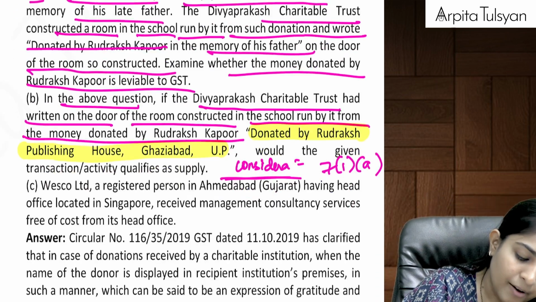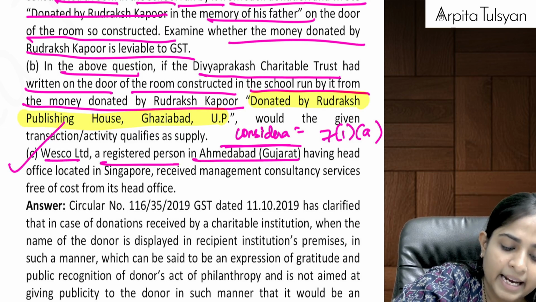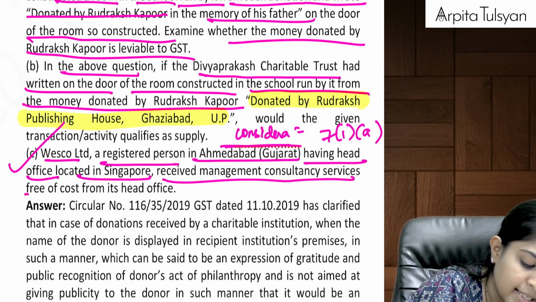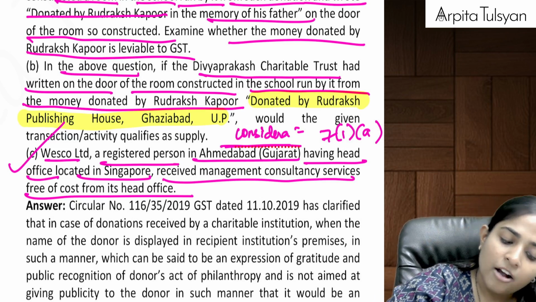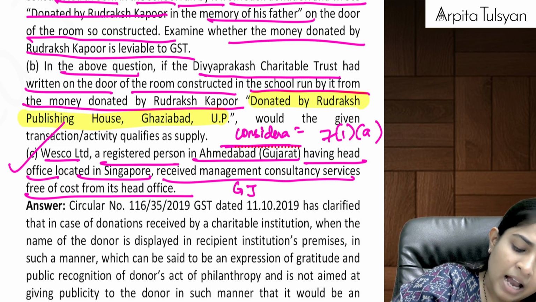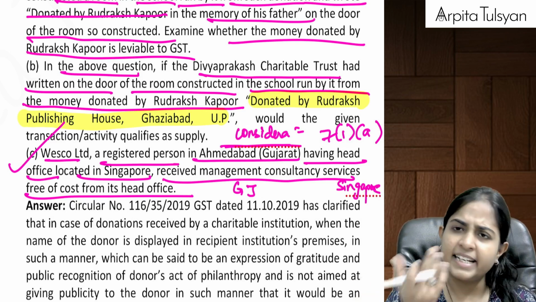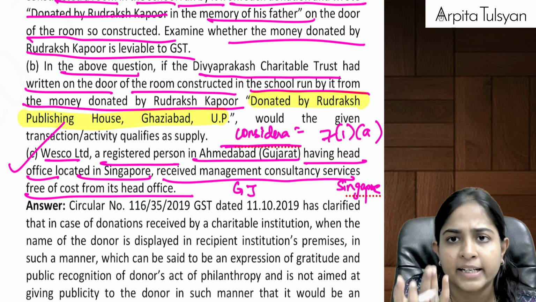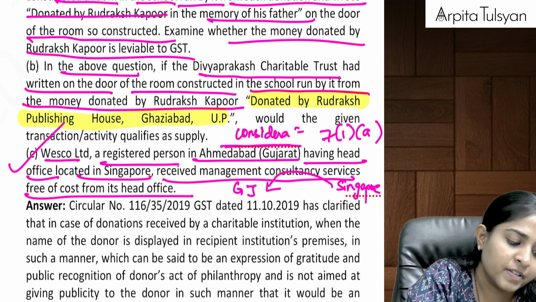Yes, okay. And now the last one. Vesco Limited, a registered person in Ahmedabad, Gujarat, having head office located in Singapore, received management consultancy services free of cost from its head office. We are situated here in Gujarat. Our head office is situated in Singapore, outside India. Head office, related person also you can say, and an establishment situated outside India also you can say. Now, we received management consultancy services free of cost.